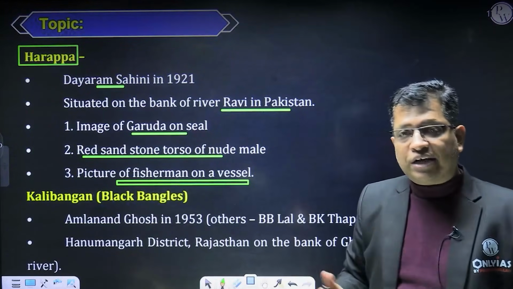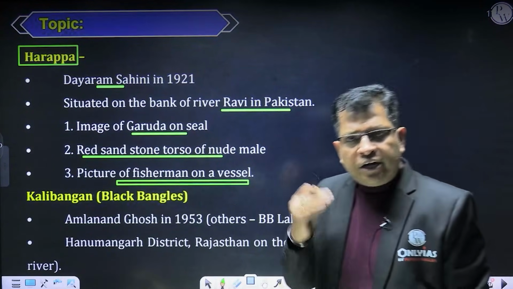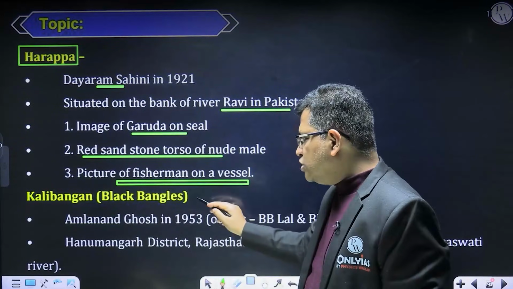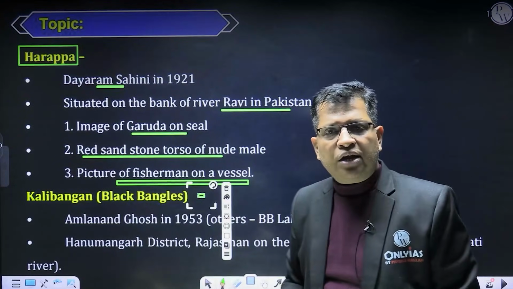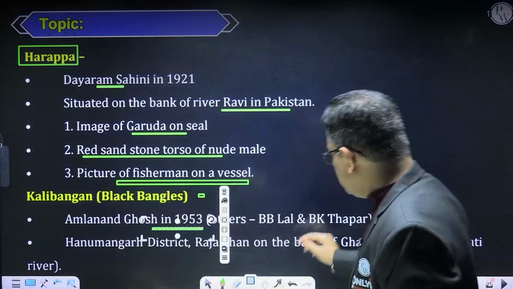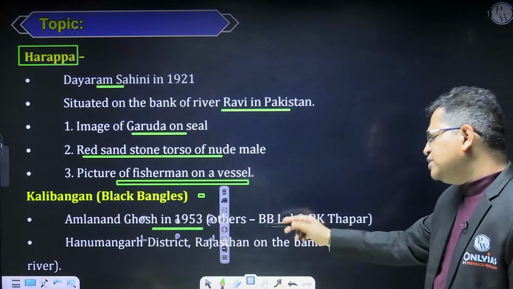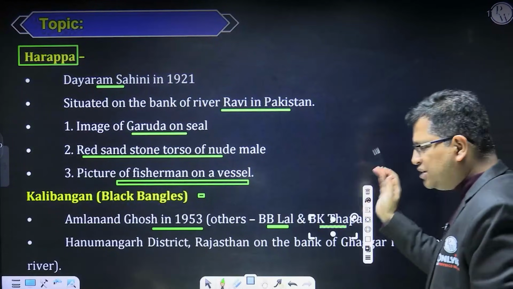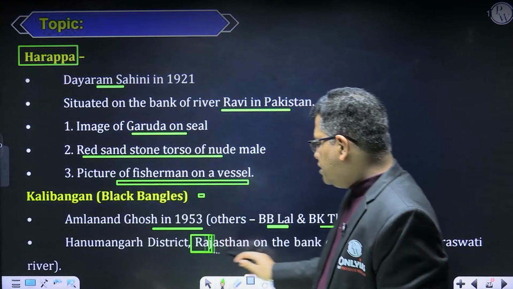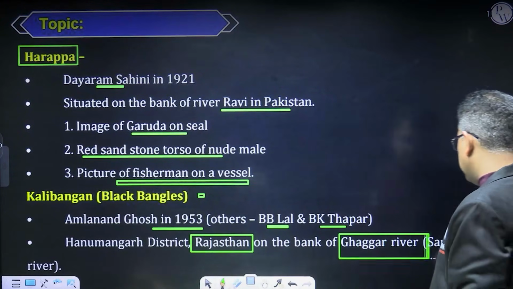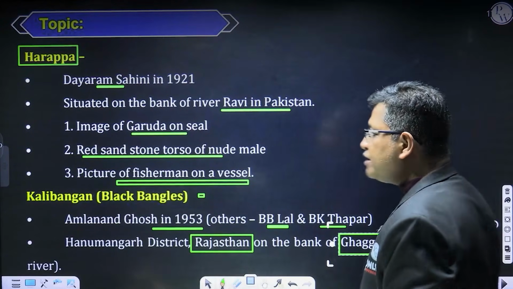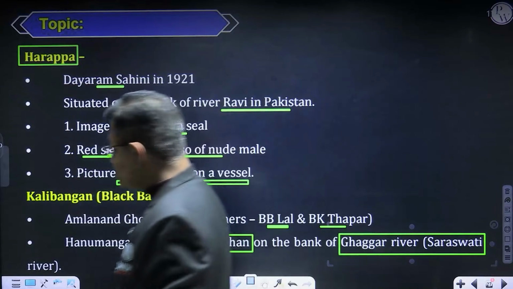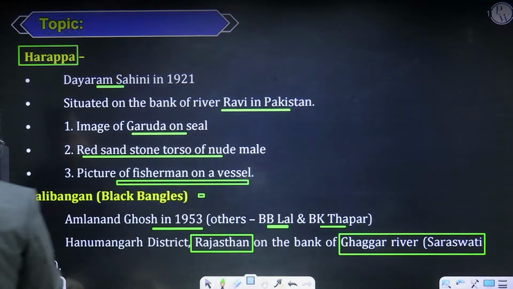Now coming to the next site, Kalibangan. The literal meaning of Kalibangan is black bangles. It was discovered by Amalananda Ghosh, and then further excavated by B.B. Lal and B.K. Thapar, etc. It is located in Rajasthan on the bank of river Ghaggar, which can be identified with the river Saraswati. So this is the information.